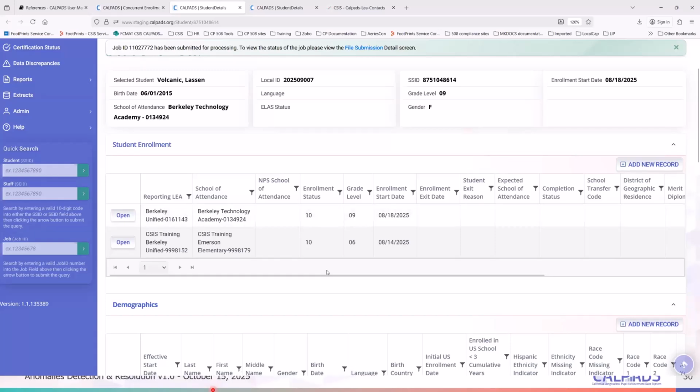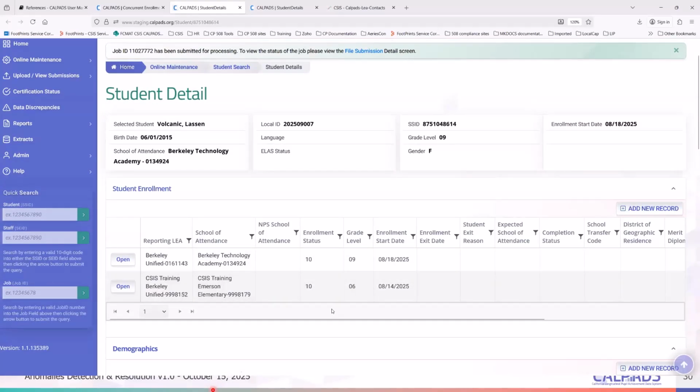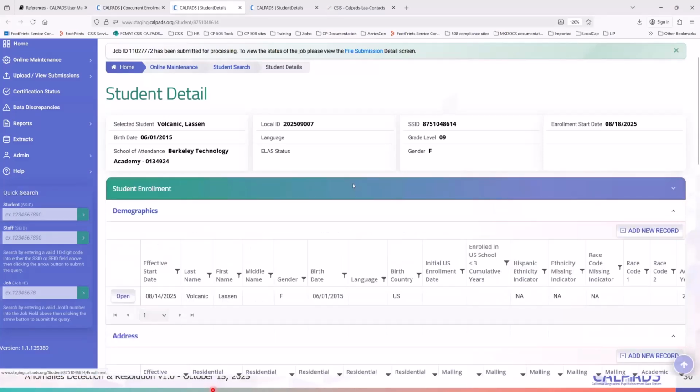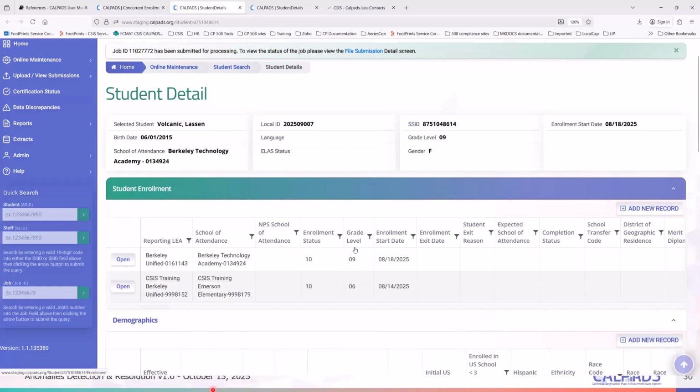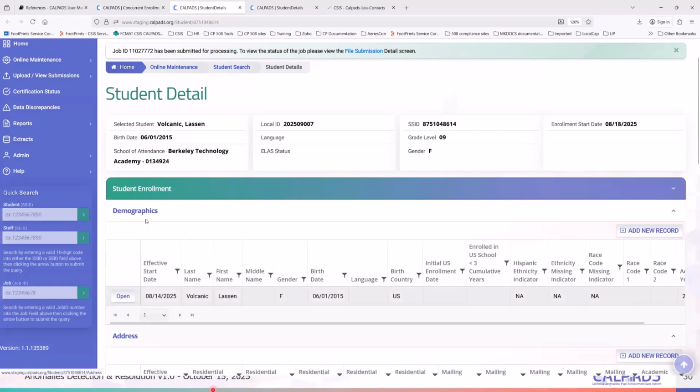If the student is just getting additional instruction for high school classes at Berkeley Unified, then you have to reach out to Berkeley and say that they should change this to a 20. Berkeley says, "Oh, okay, yeah, we can fix that." They change this to a 20, and after a few hours, the data discrepancy refresh happens, and this disappears from your list. So that's an easy fix if you have that scenario.